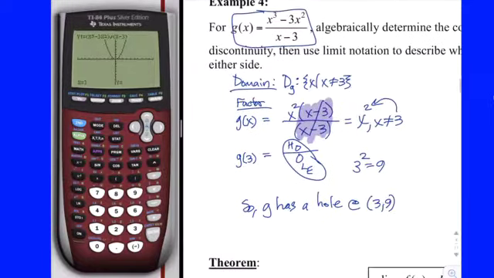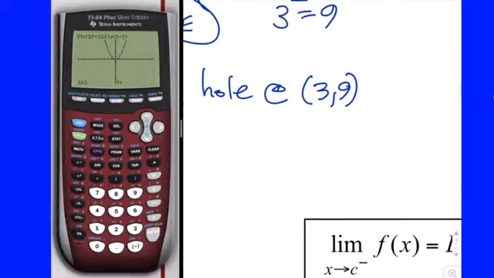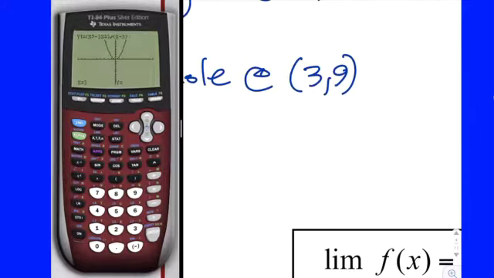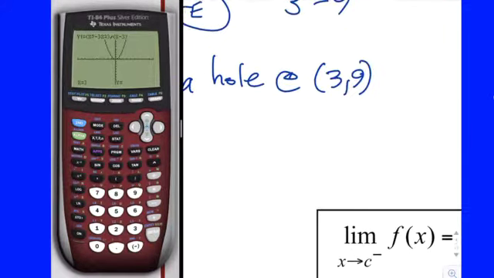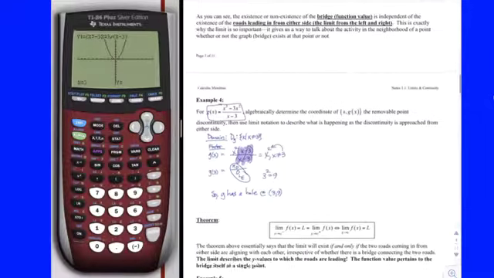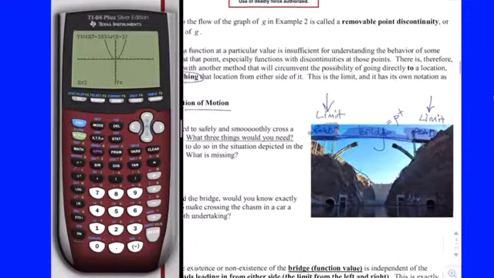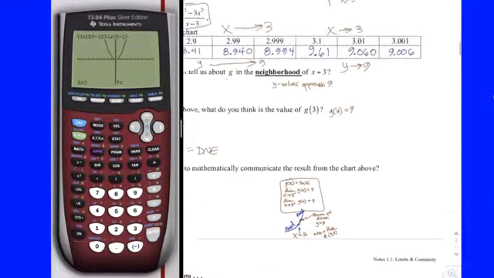All right, so really all we did is we factored, divided out, and then we plugged in that value into what was left to get the y value of the hole. And the only difference now is we can define this a little bit differently. Because we know there's a hole there and the y value is 9, we could say the limit, where do we do that up here?